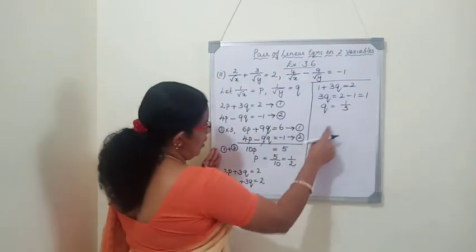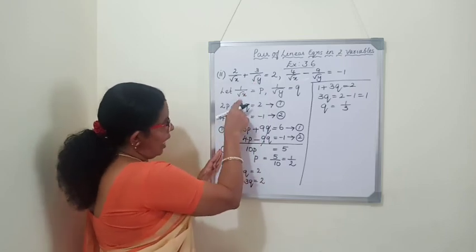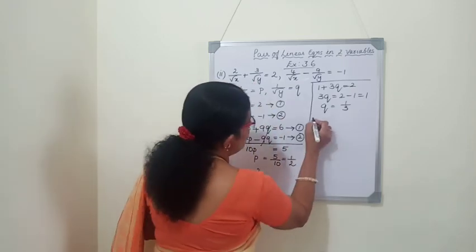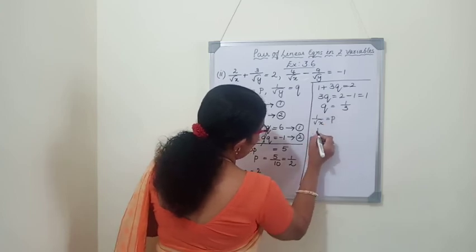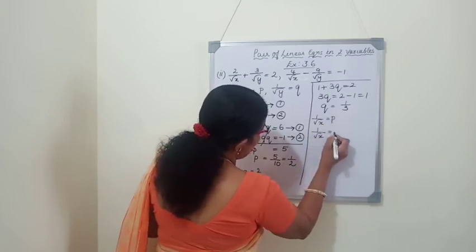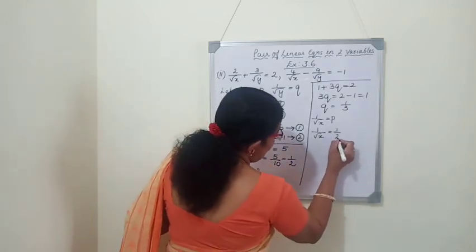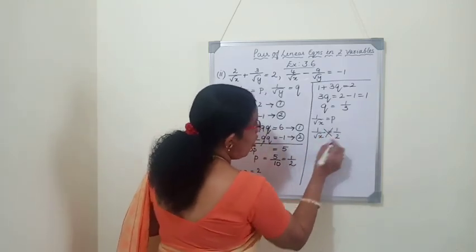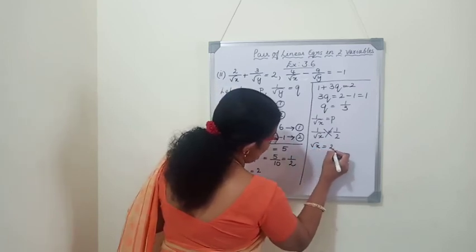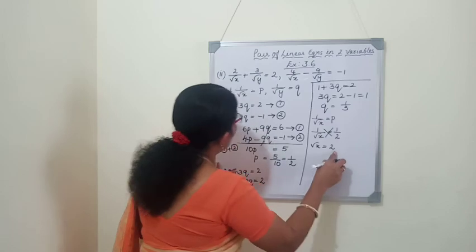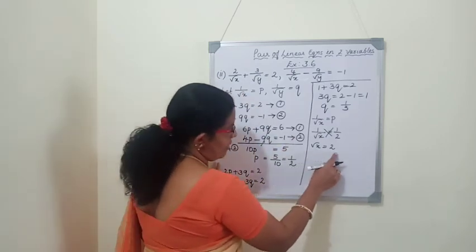So P and Q we got, but still we want to find out the value of X and Y. So again we will write 1 by root X is equal to P. 1 by root X is equal to, what is the value of P? It is 1 by 2. Cross multiply, or directly we can write root X is equal to 2. If root X is 2, we want to find the value of X. Solving the equation means we have to find the value of X and Y.